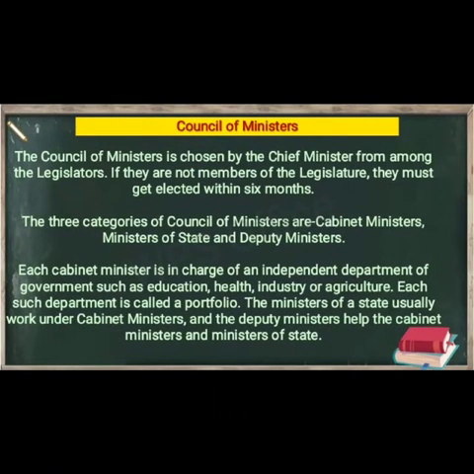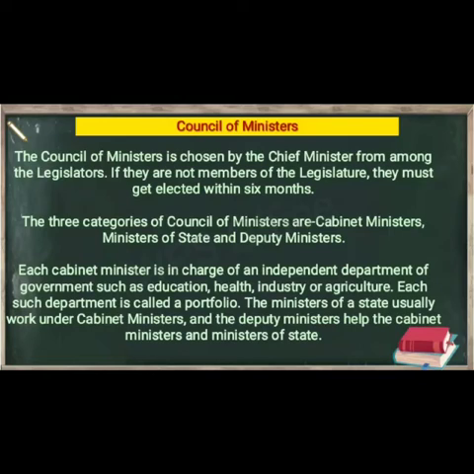Now, further we will read about the Council of Ministers. The Council of Ministers is chosen by the CM from among the legislature. If they are not members of the legislature, they must be elected within 6 months. There are 3 categories of council of ministers. The first is cabinet minister, the second is minister of state, and the third is deputy minister. Each cabinet minister is in charge of an independent department given by the government, such as education, health, industry or agriculture. Each such department is called a portfolio.